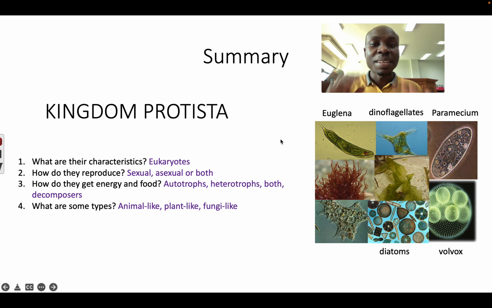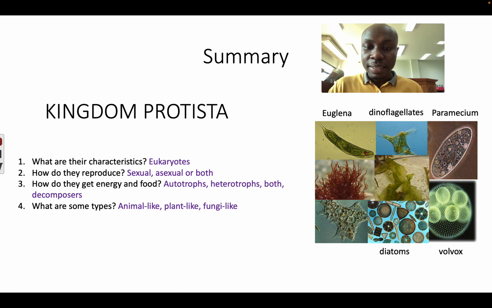So, in summary, organisms in kingdom Protista are eukaryotes. They have a nucleus and organelles. Some of them can reproduce sexually, asexually, or both.